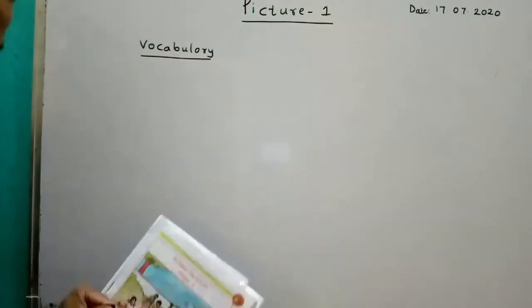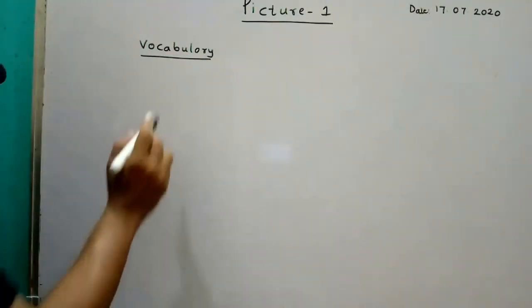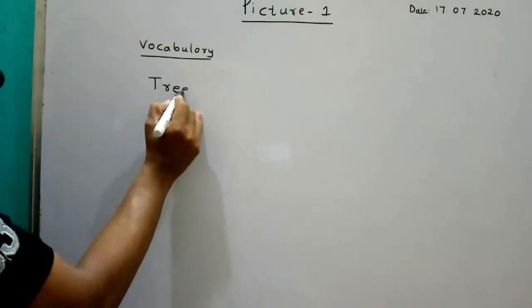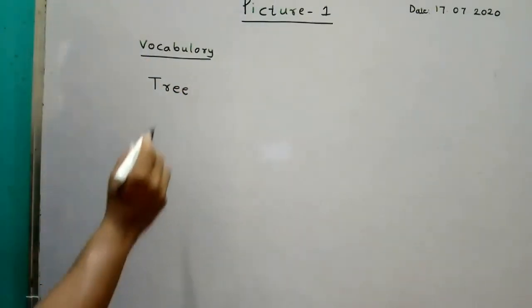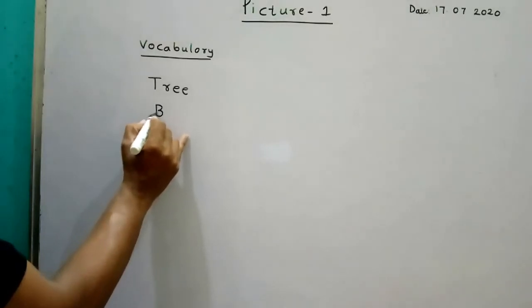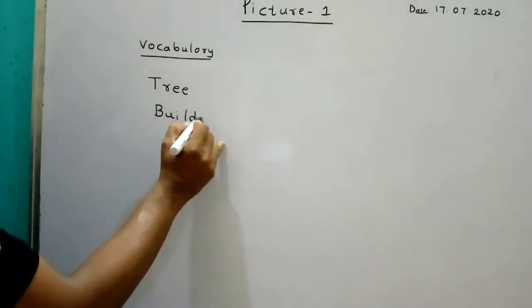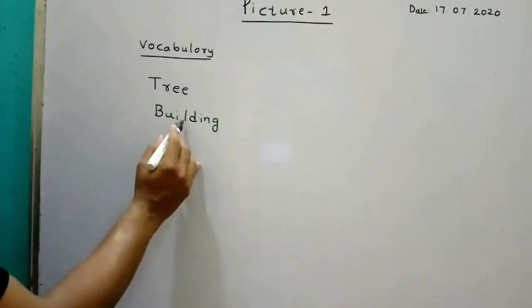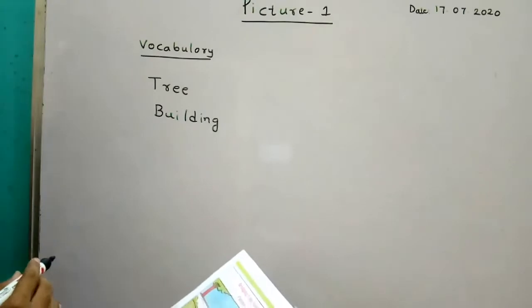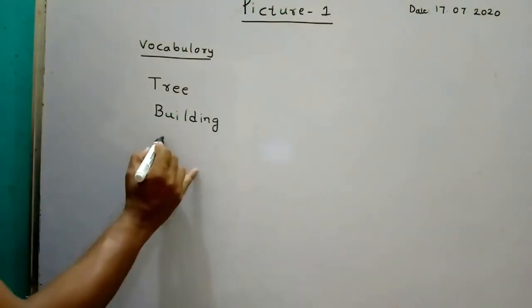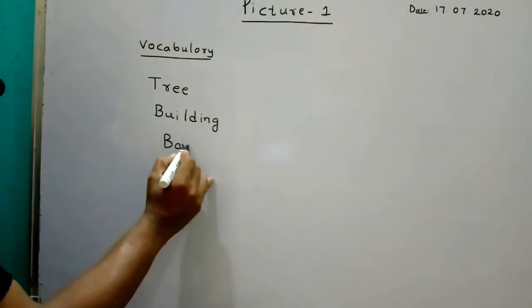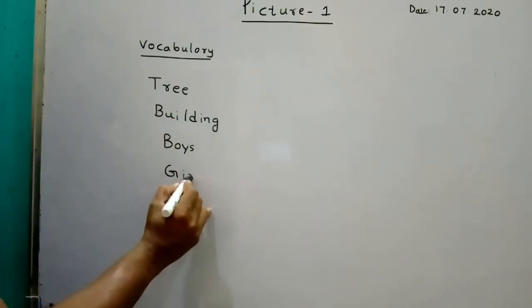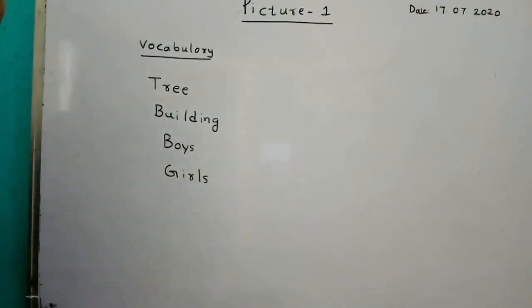See, first I am writing tree. What is tree? Building. Just observe the spelling. Building. Next, boys. Girls.